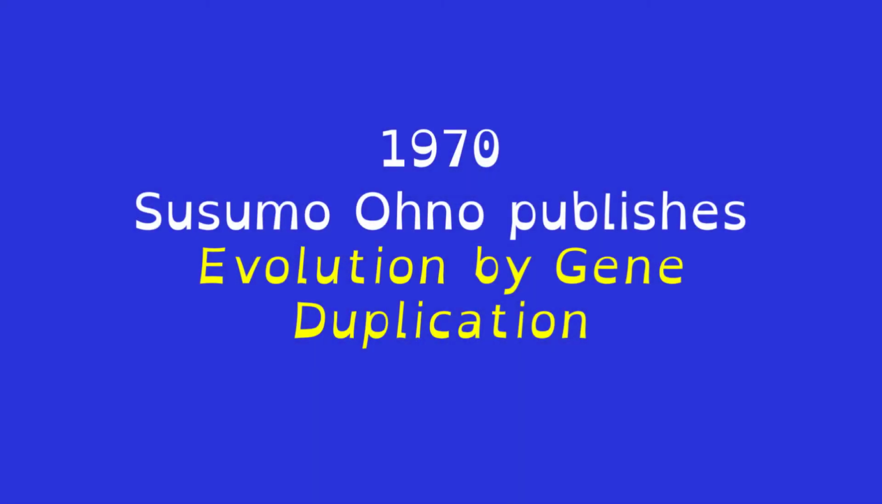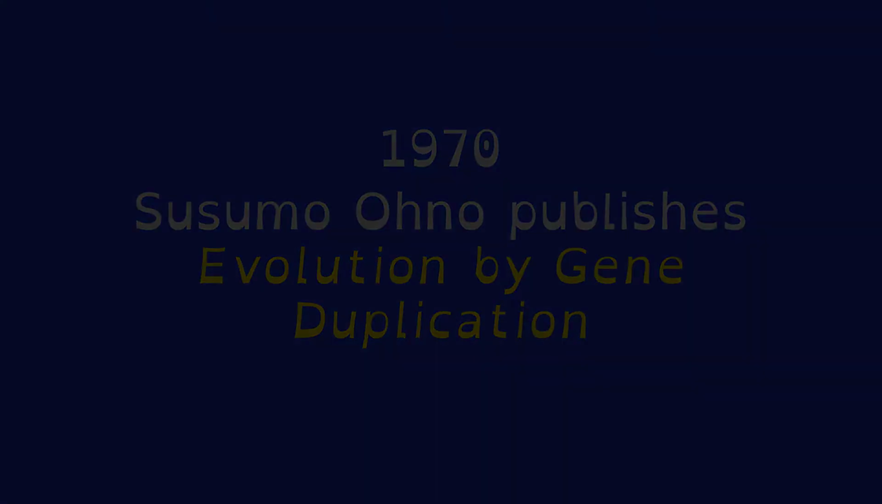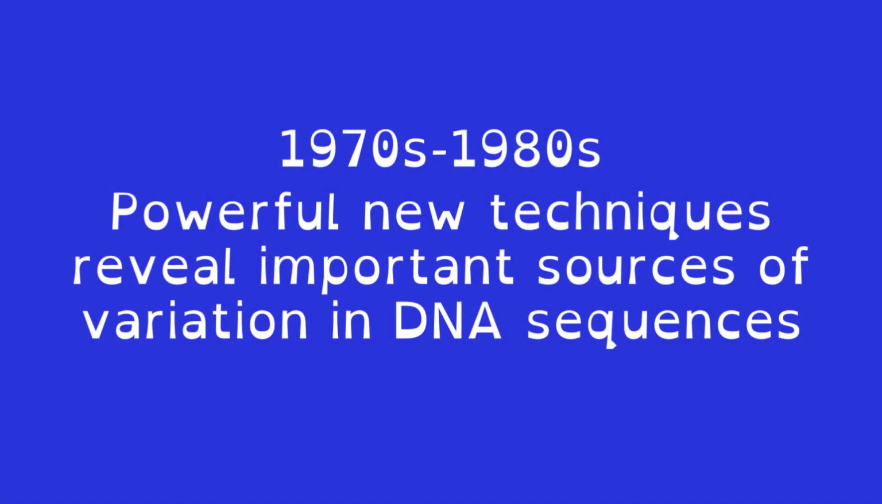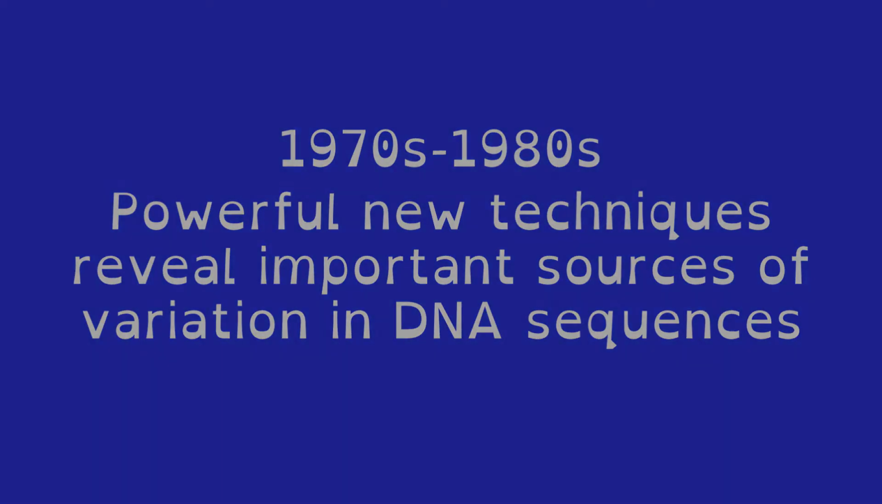9. 1970. Susumu Ohno publishes Evolution by Gene Duplication. 10. 1970s and 1980s. Using powerful technical breakthroughs, including but not limited to recombinant DNA technology, DNA sequencing, computer databases, and PCR, scientists find widespread sources of variation including transposable elements, horizontal gene transmission, repetitive sequence evolution, and more.